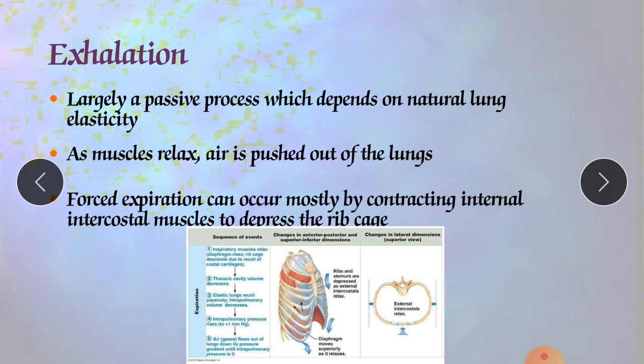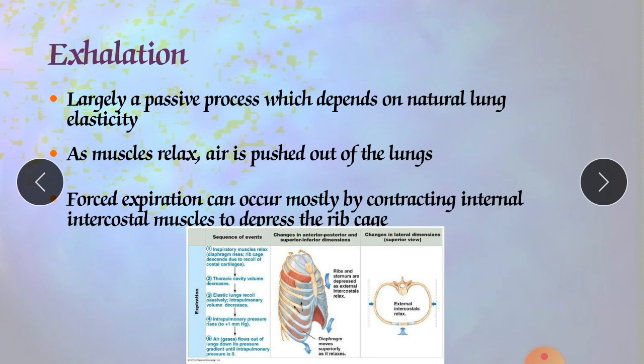The same amount of air is inside, but the volume is less, so the air is compressed, due to which the pressure rises up to 762 mmHg.